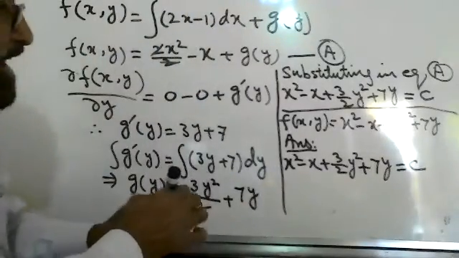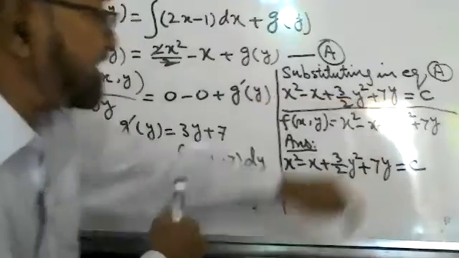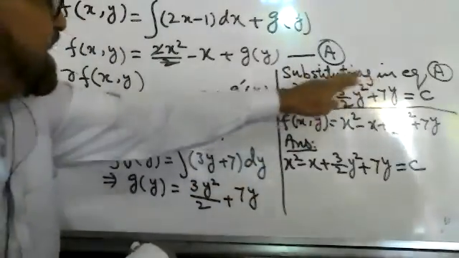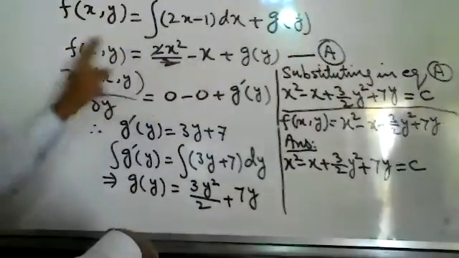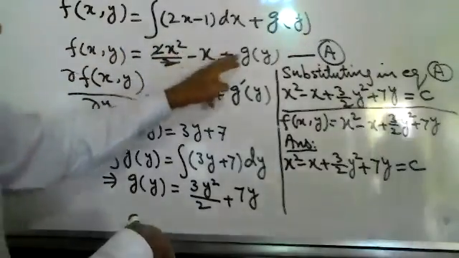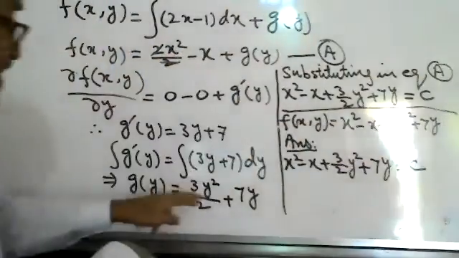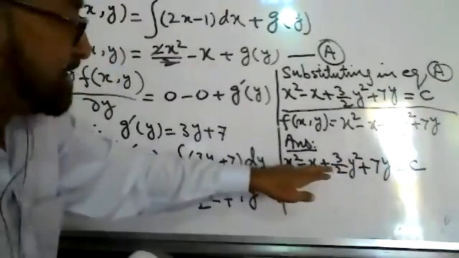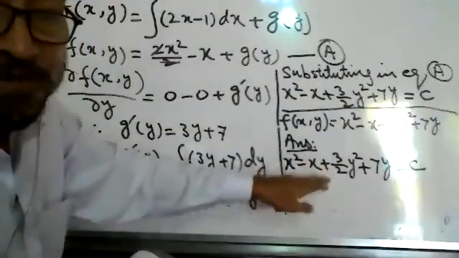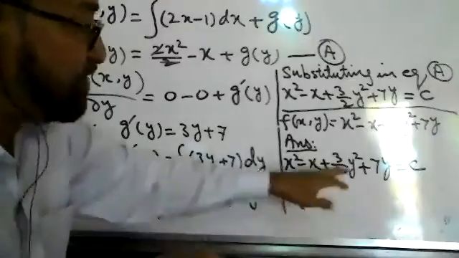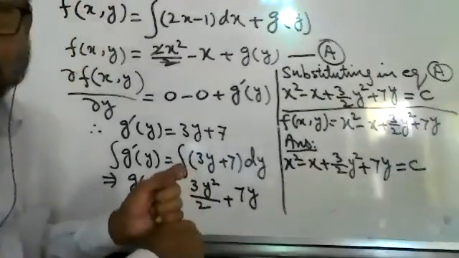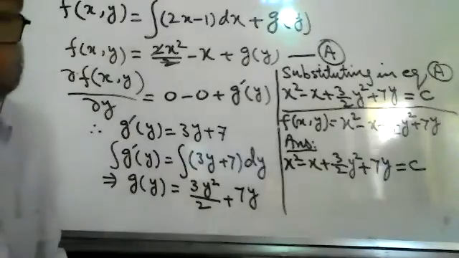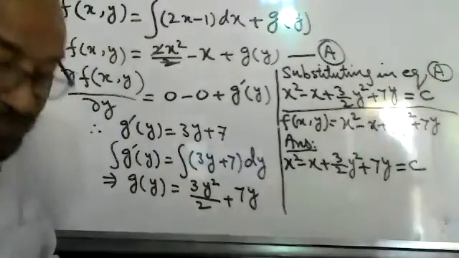So you may write directly this answer, or first write f of xy, substituting in equation A: f of xy is x square minus x plus g of y, the value of g of y is added, and in the next step the final answer is x square minus x plus 3 upon 2 y square plus 7y equal to c. So this is the final answer.